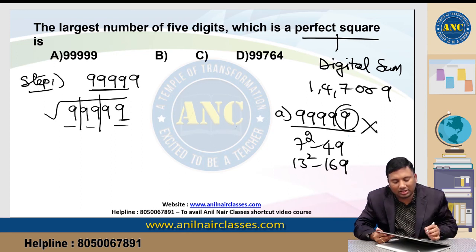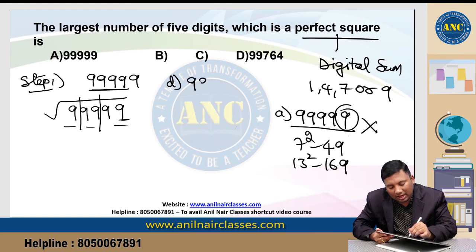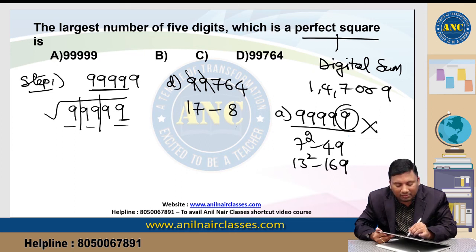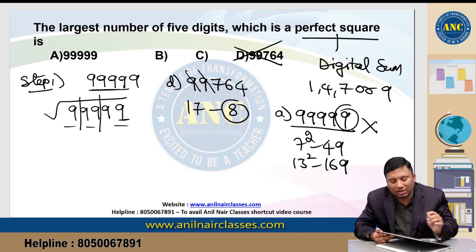So the first option is eliminated. Now the D option, 99764. 9 plus 9, 18, digital sum 9. 7 plus 6, 13, 13 plus 4, 17. Digital sum is 8, so this also is not the option.